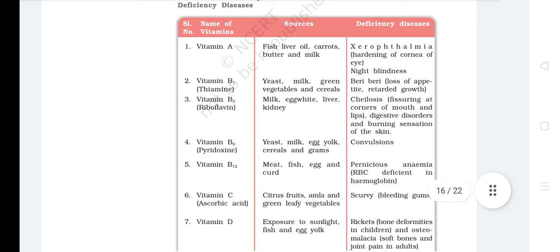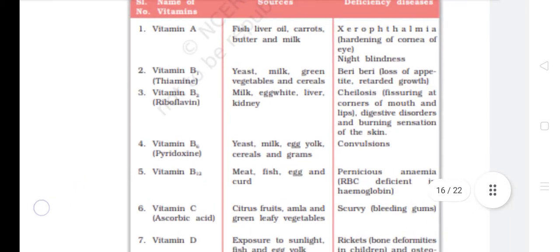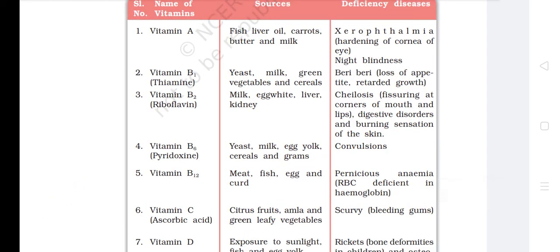Table 14.3. Vitamin A, source: fish liver oil, carrots, butter and milk. Deficiency disease: xerophthalmia, hardening of cornea of eye, night blindness. Vitamin B1, thiamine, source: yeast, milk, green vegetables and cereals. Deficiency disease: beriberi, loss of appetite, retarded growth.